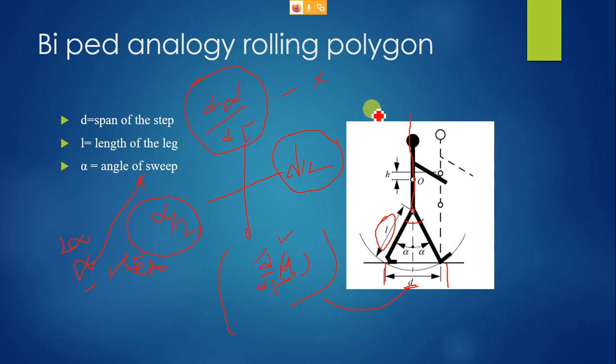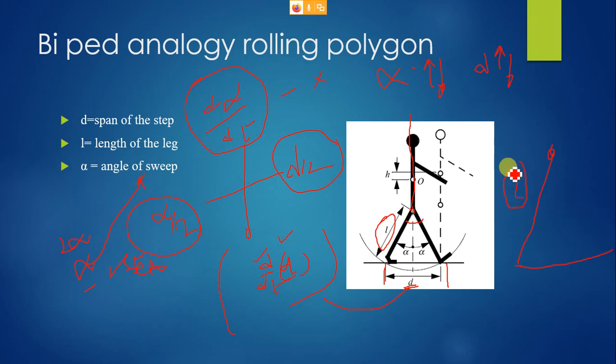Is this clear? If alpha raises, then your d also will raise. If alpha goes down, your d also will come down, right? So alpha is the primary factor. Apart from alpha, since we are assuming the link length as L, you can cover a greater distance with larger link lengths.